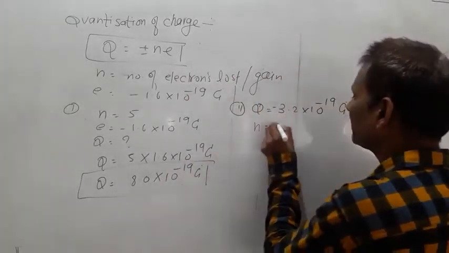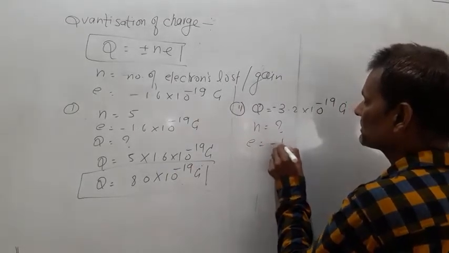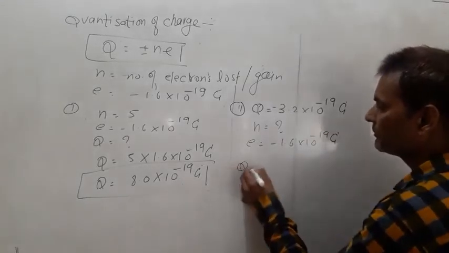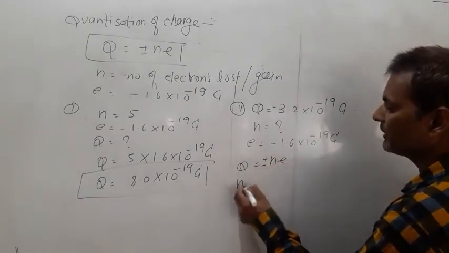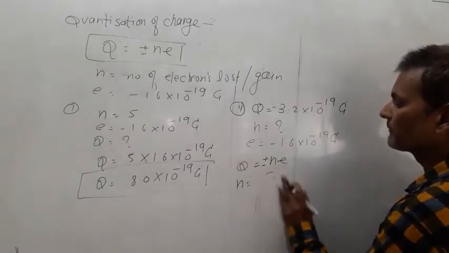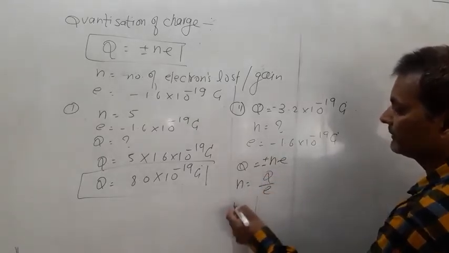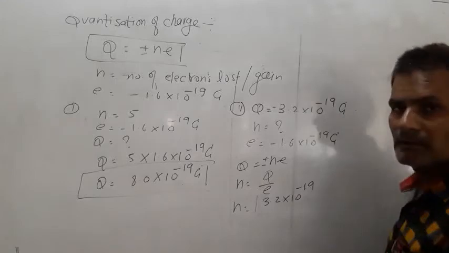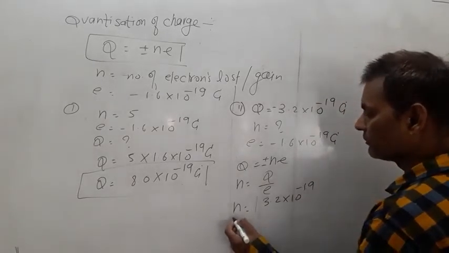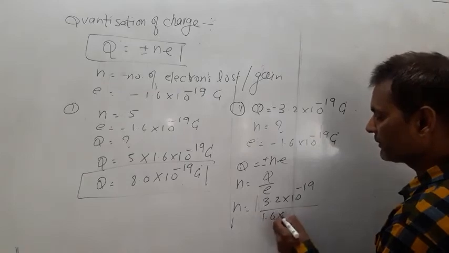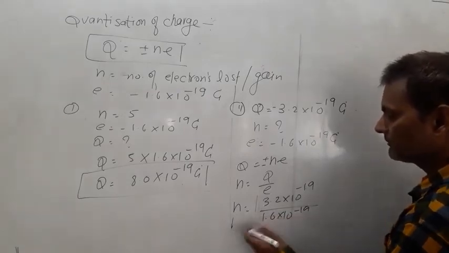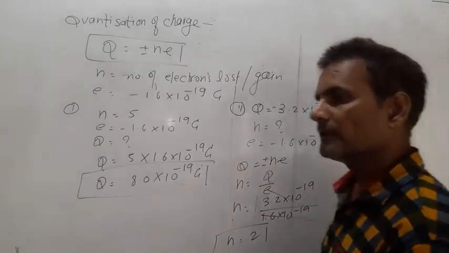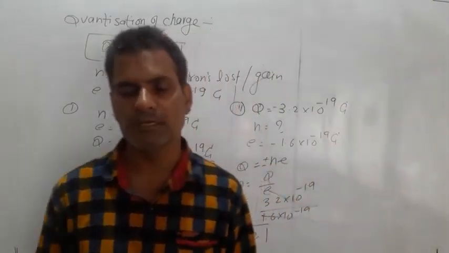So n is to be determined. e we know is minus 1.6 into 10 to the power minus 19 coulomb. Q equals plus minus n into e, so n equals Q by e. Q has been given to us as 3.2 into 10 to the power minus 19 coulomb, and e is 1.6 into 10 to the power minus 19 coulomb. Then n will become, after cancelling, 2. It means the body has accepted 2 electrons.